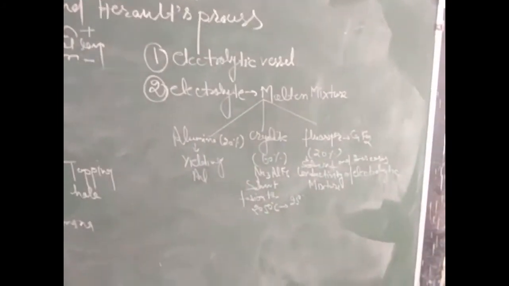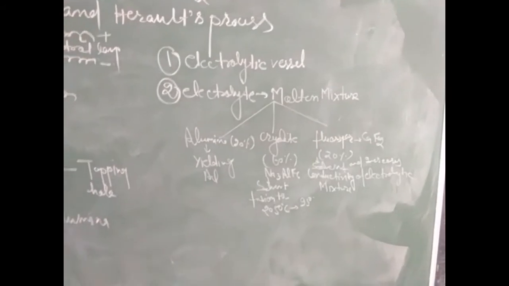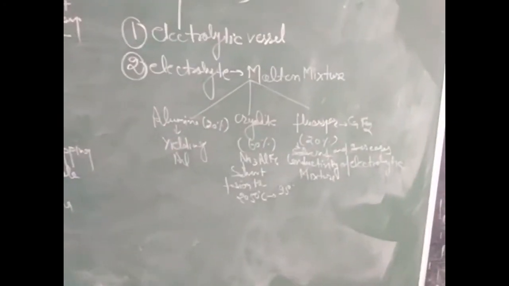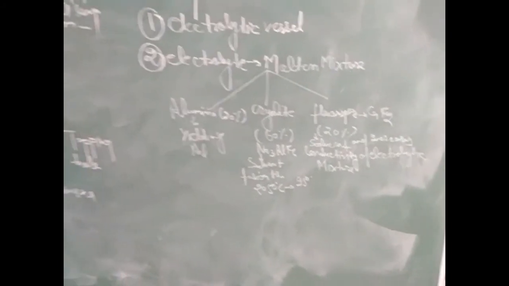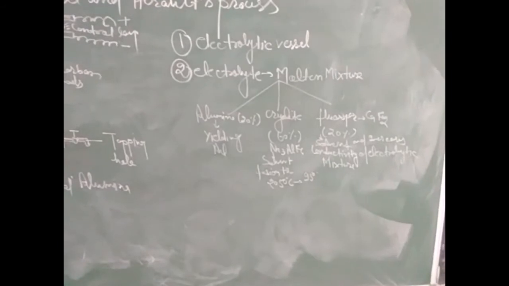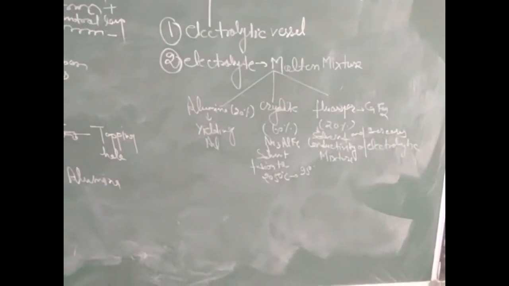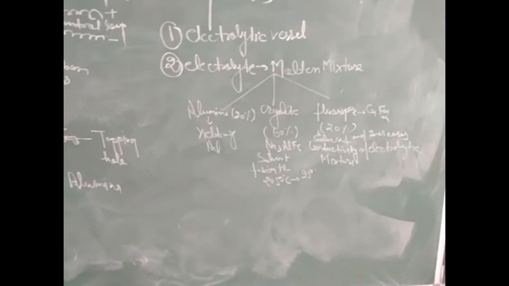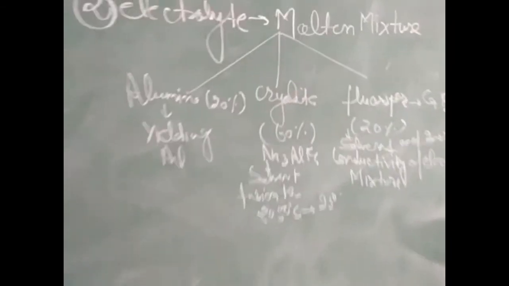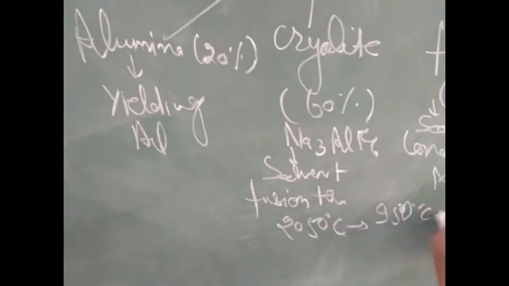The electrolyte is a molten mixture of alumina, that is 20%, used for yielding aluminium, and cryolite. 60% cryolite, Na3AlF6, is used in this mixture. It acts as a solvent, and it decreases the fusion temperature from 2050 degrees Celsius to 950 degrees Celsius.